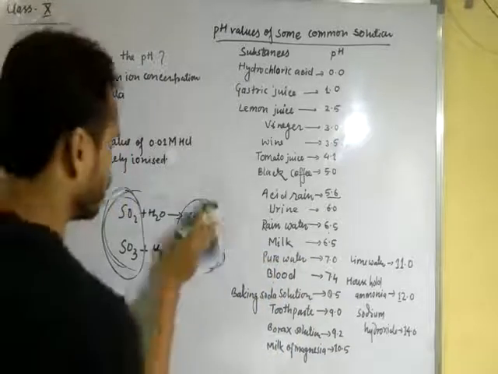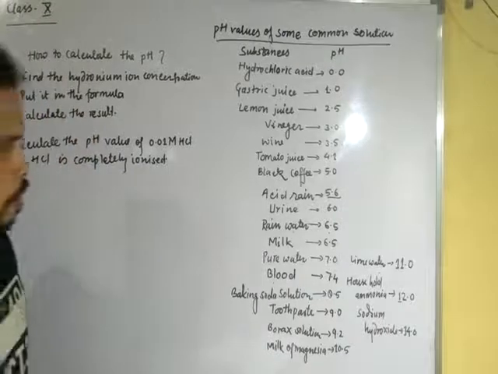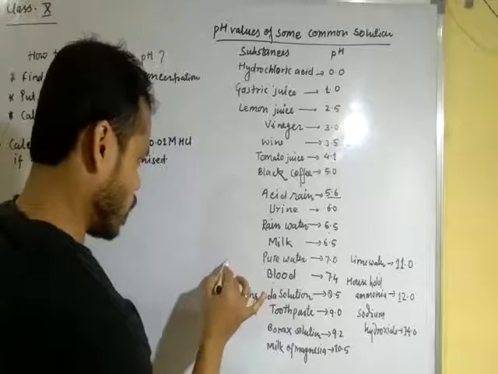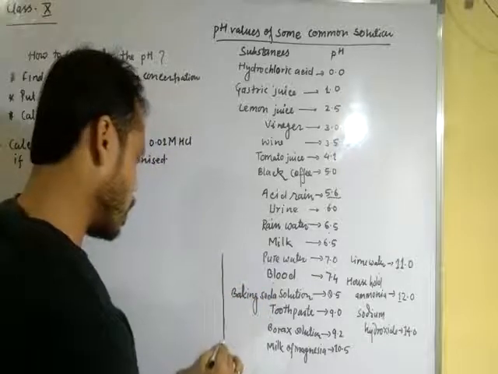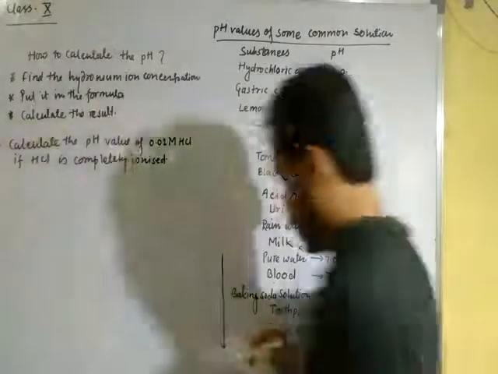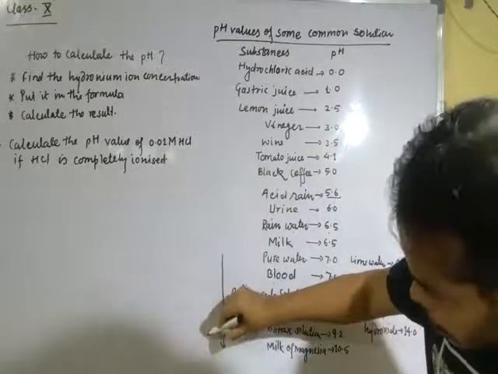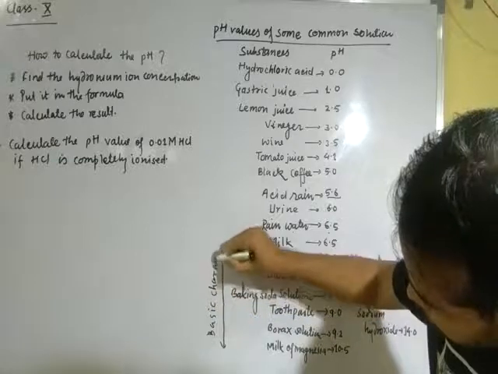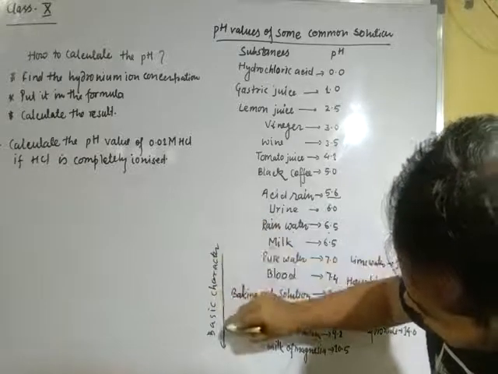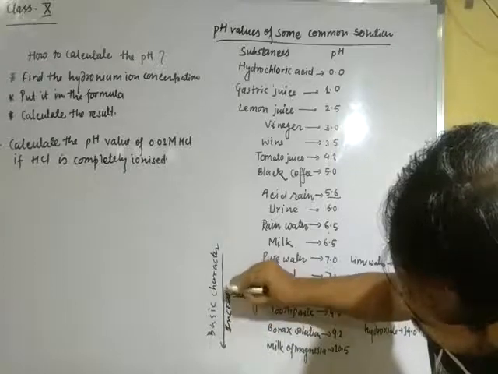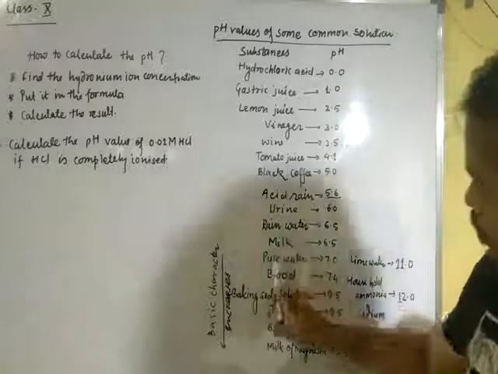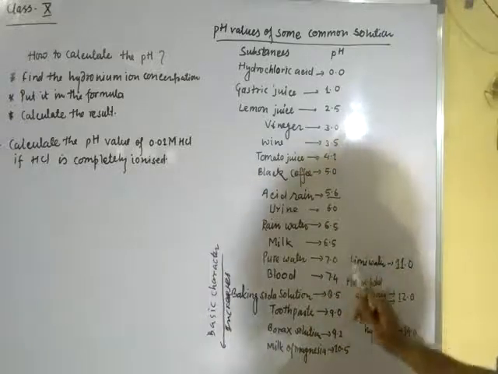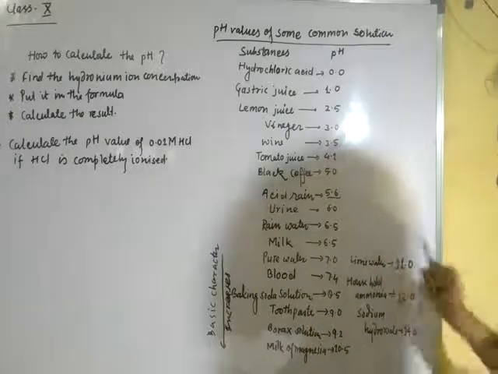See here, from 7 in this direction, basic character increases from this side, also including these substances.